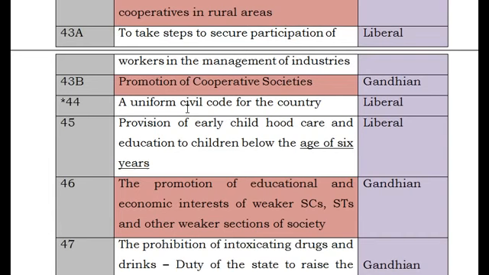So we don't have any uniform civil code for the country. The best example I can give is that if you look into the acts regarding marriage, you'll find different types of acts in India. There is no uniform act which says that marriage should be performed in this way.